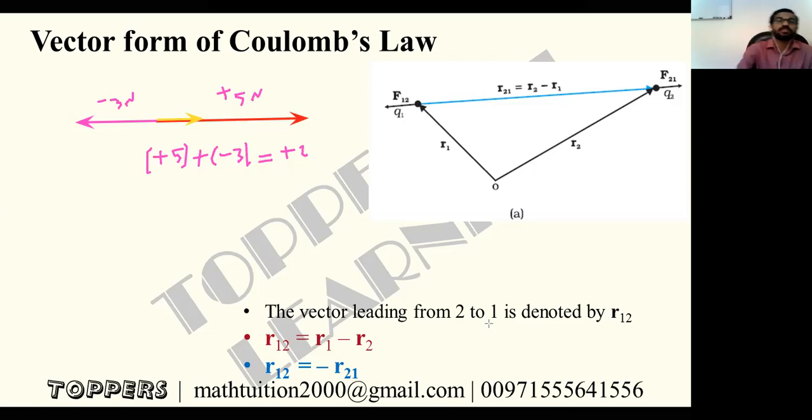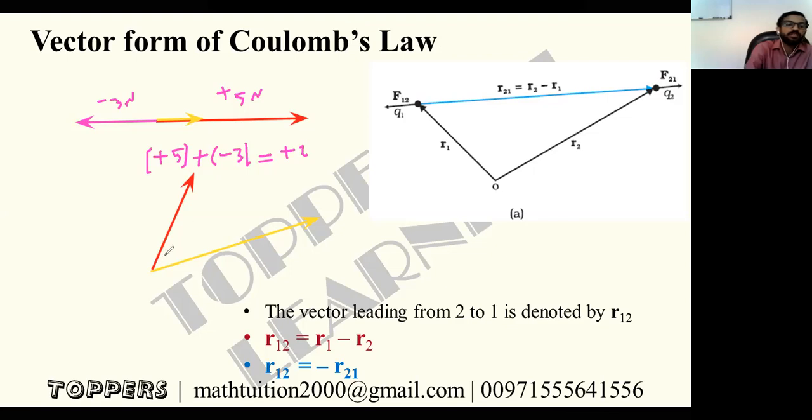But in the case where they are at different angles, one acting like this, another acting like this, then what is the resultant vector? The resultant vector will not be like this. If we have an angle between them, you have to know the angle to do the calculation.